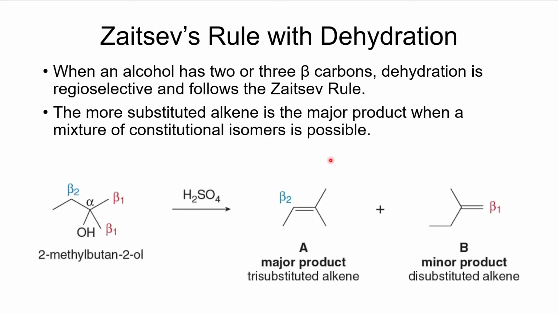And so the example here is that here we've got beta hydrogens on these two methyl groups, and then here on carbon number 3. When we do dehydration, we can eliminate between carbon 2 and 3. That will give us this one, which is a tri-substituted alkene. And we can eliminate between these, which would give us this one, which is a di-substituted alkene. The tri-substituted alkene will be the major product.